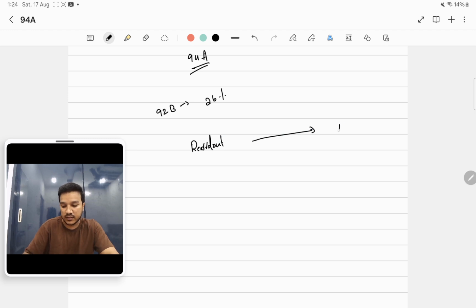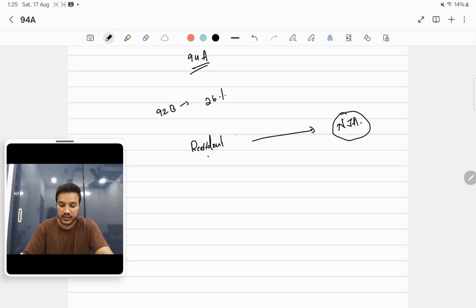But here in our case, one person is resident, and the other person is in a notified jurisdictional area. This notified jurisdictional area is nothing but a country with which India does not have any DTAA agreement or treaty, or that country is not ready to provide any kind of explanations or details regarding tax computation. So it is not providing any details to India. In that case, the central government notifies such countries as notified jurisdictional areas.